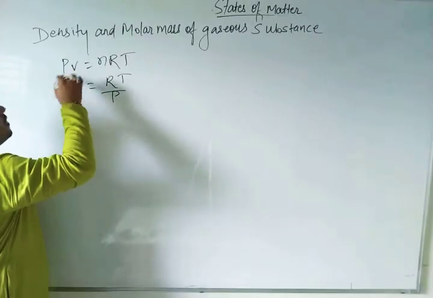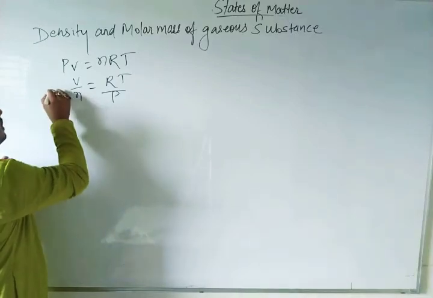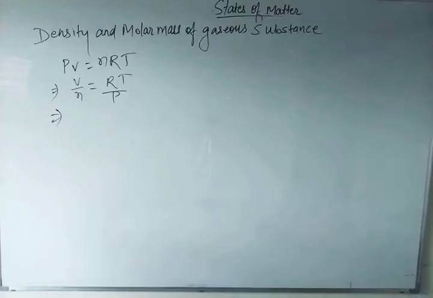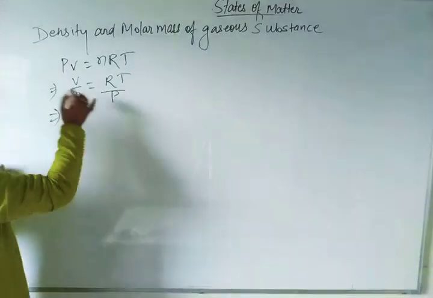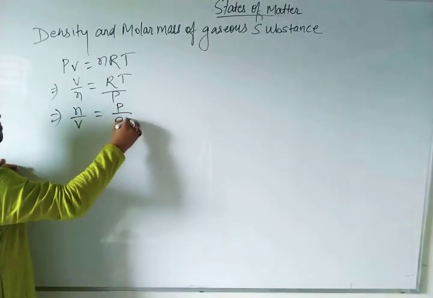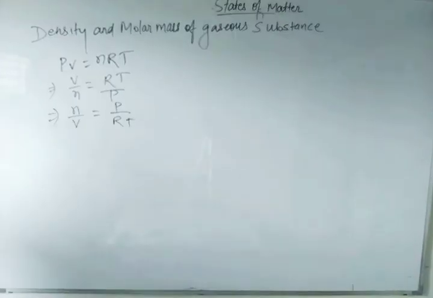So here I want to just replace this n. You can ask me, sir, what are you doing to this V and n? I am going to just replace this n through m by capital M. Here I am going to change this to n by V is equal to P by RT. Can we just do that? n by V is equal to P by RT. Easily we can do it now.